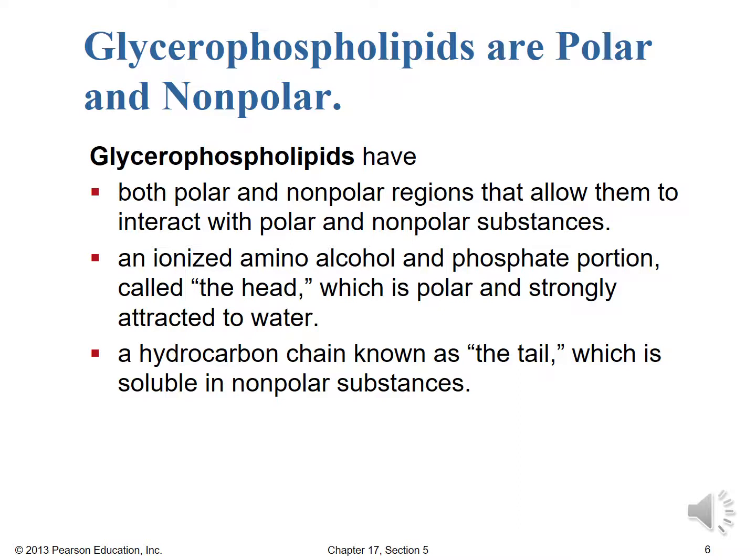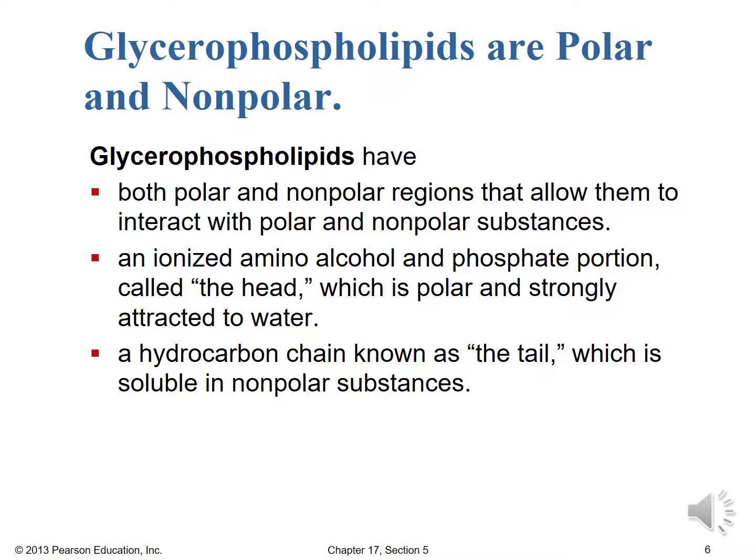That's not unusual in this chapter on lipids. We've already seen that sort of behavior, but in particular, we have these polar and nonpolar regions that allow interaction with both polar and nonpolar substances. So if we're talking biochemistry, there's lots of water around, right? So that ionized amino alcohol and the phosphate portion, which we call the head, those are polar head regions, and they're strongly attracted to water.